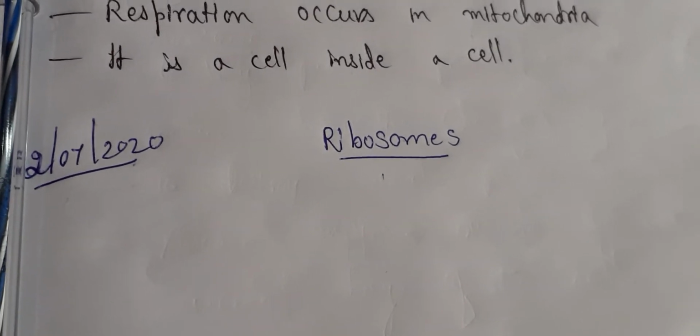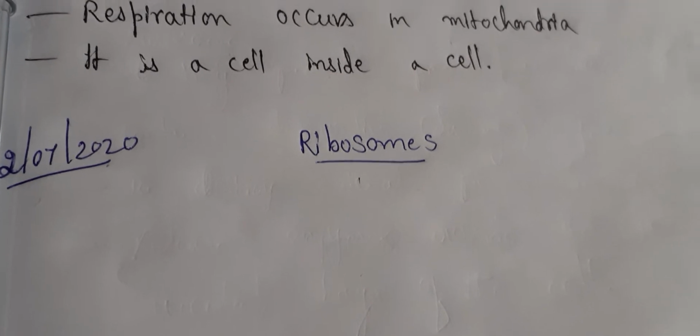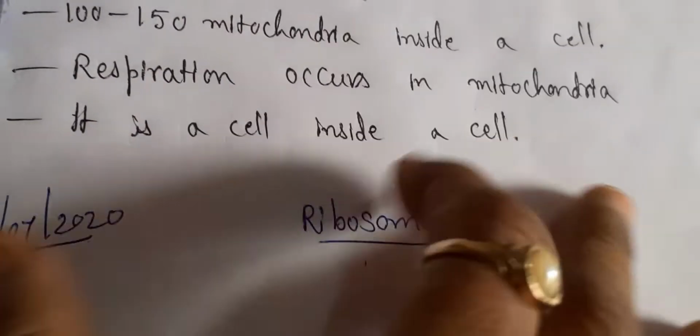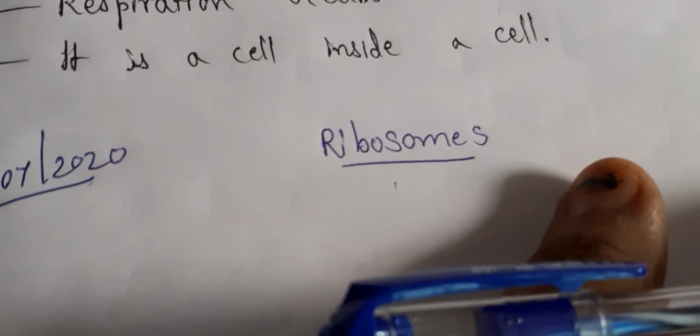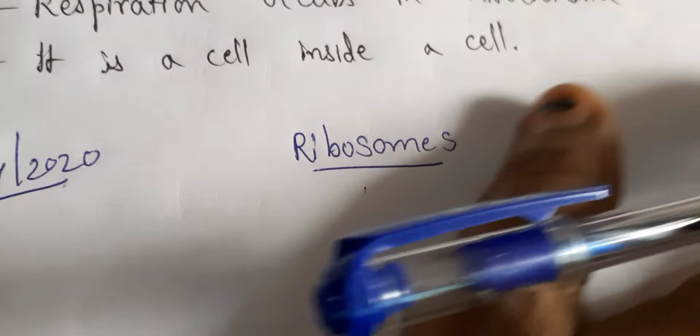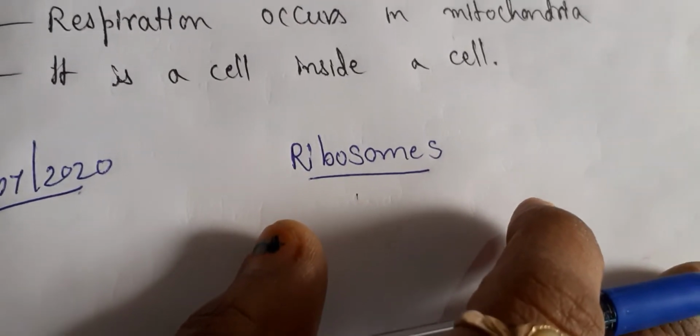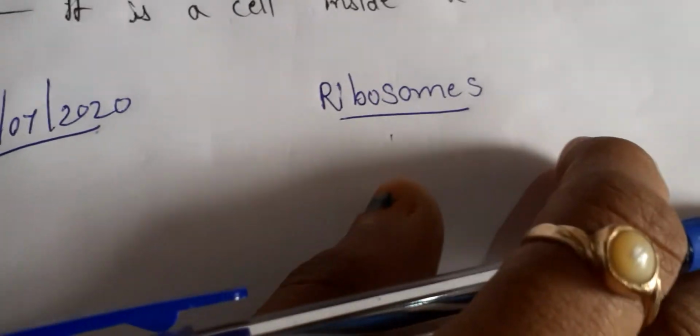Good morning, students. Let us study today about the concept of ribosomes. So in the previous class we have studied about mitochondria. Today we will study about ribosomes. So ribosomes are small granular structures which are present in the cytoplasm.